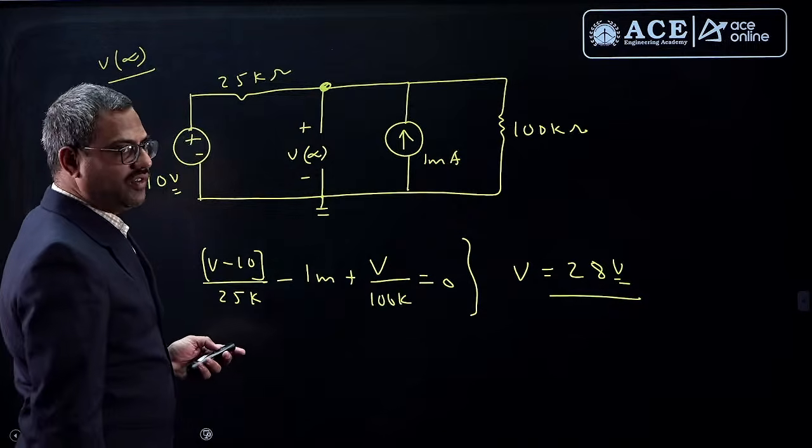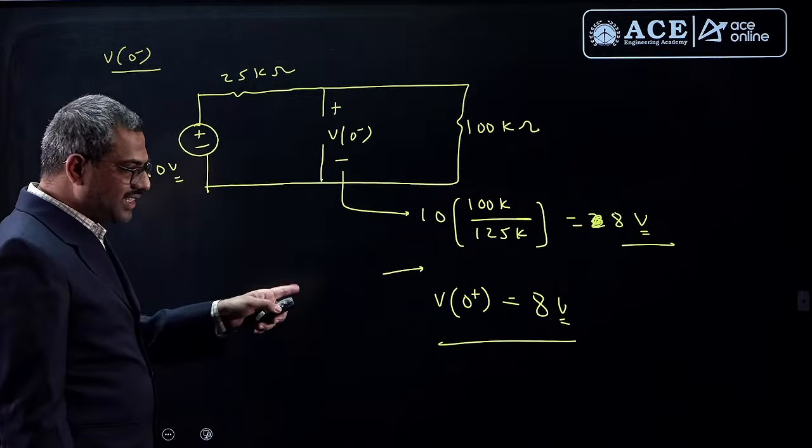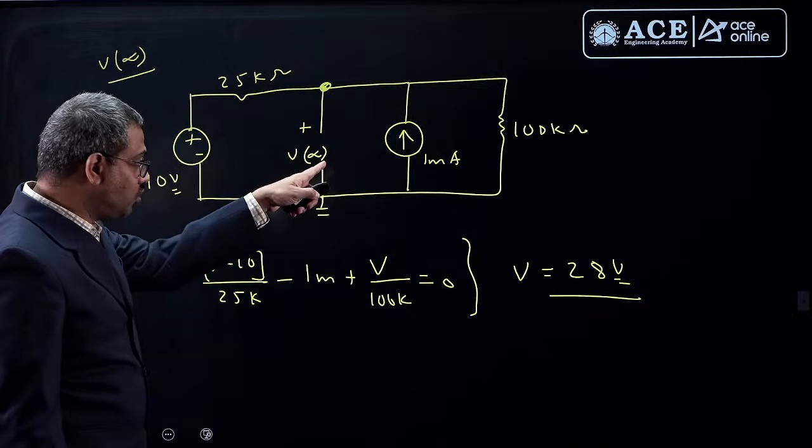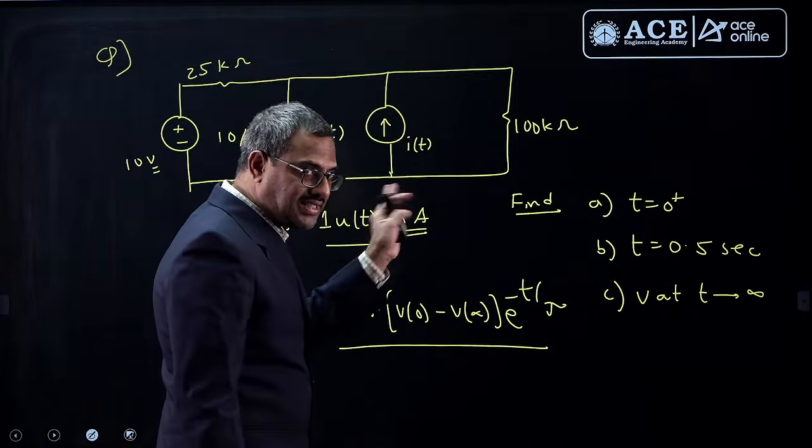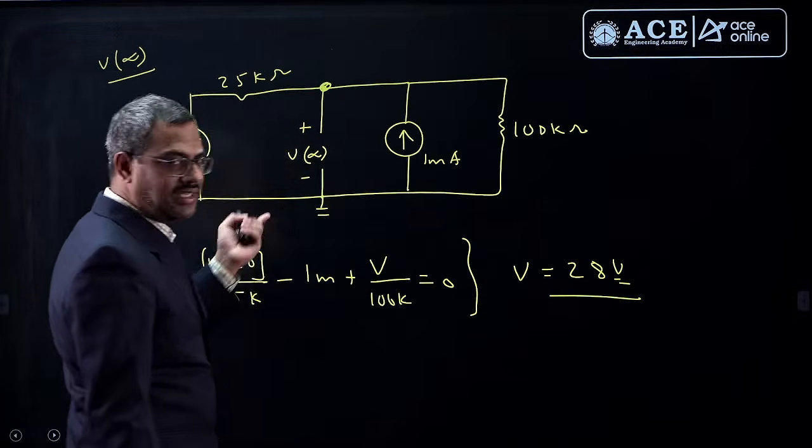So we got 2 bits. V of 0 minus is V of 0 plus, that is 8 volts. V of infinity is the next steady state with the current source included there, though it is a step current, but in steady state it is DC 1 milliampere.